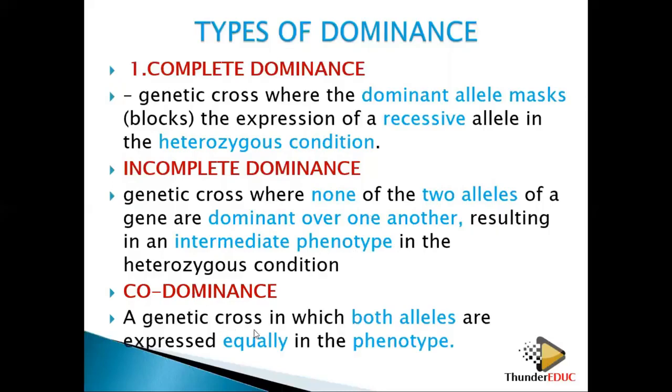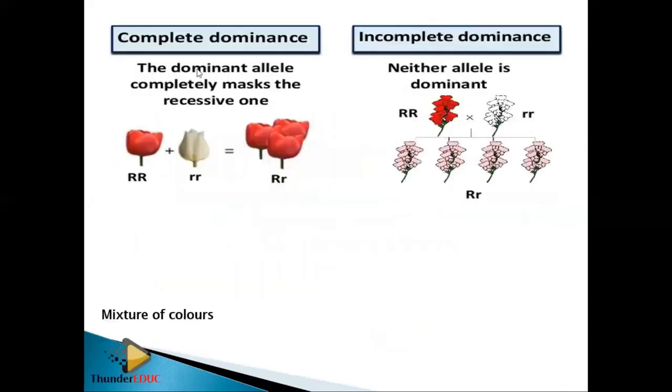So here you're saying that it is a genetic cross in which both alleles are expressed equally in the phenotype. Let's look at these examples. You have complete dominancy. The dominant allele completely masks the recessive one. It means that you have here the red and the pink, and then you produce red. It means that you have one character being produced in the offspring, either red or pink. One must be produced. Then in incomplete, you have red and white.